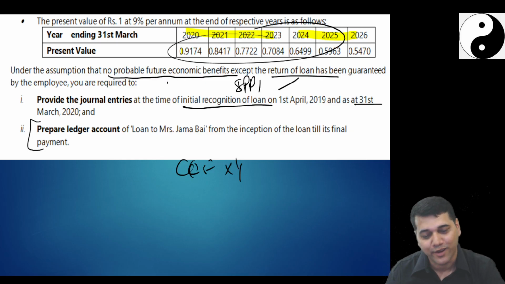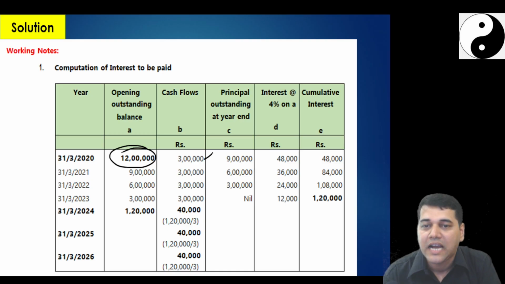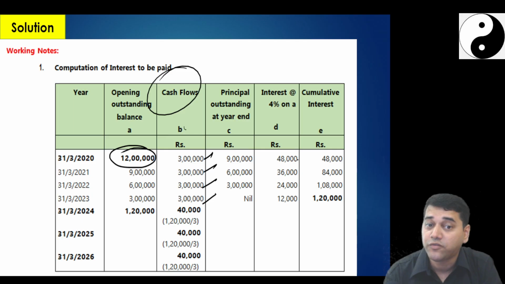Followed, no? Okay. So first thing we will start with the computation of the interest. I start with 12 lakh. I'll pay 3 lakhs. This is my CCF, contractual cash flow. How much interest? It is 48, 36, 24, 12 on a simple interest basis. If it's compound interest, then previous workings. Then what is my total interest?